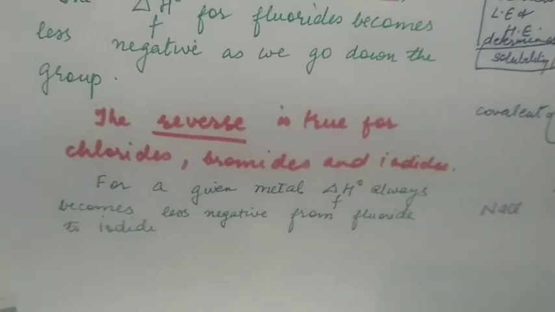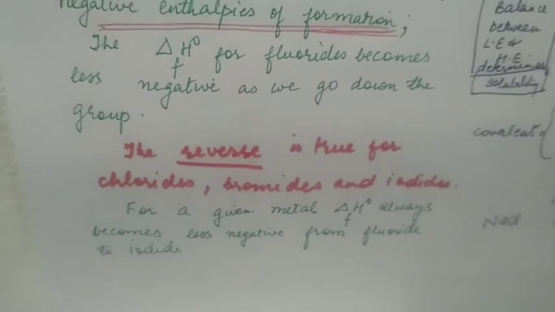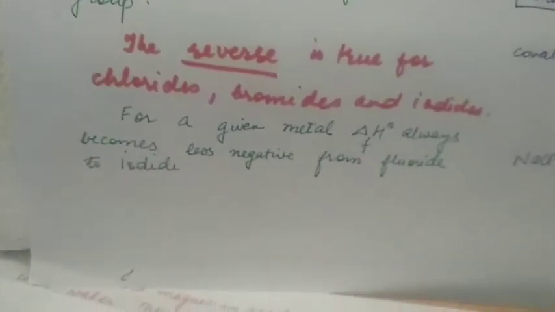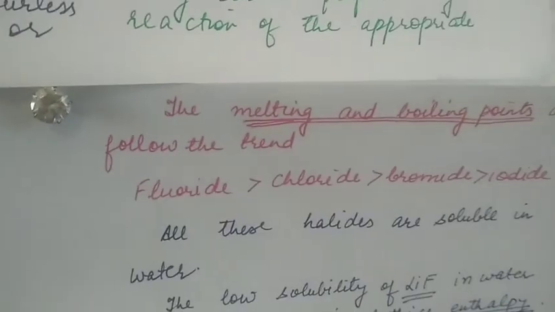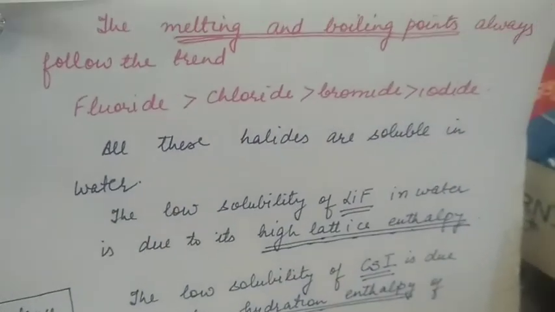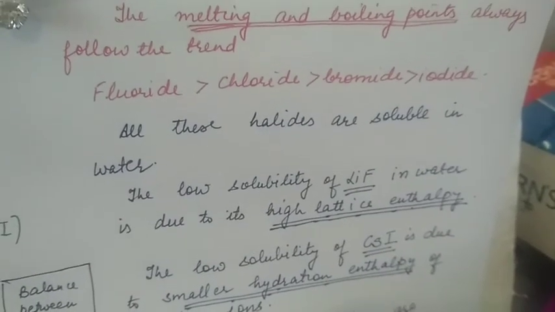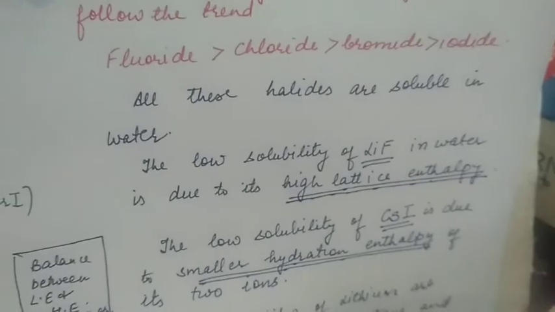For a given metal, the enthalpy change for formation always becomes less negative from fluoride to iodide. The melting and boiling points always follow this trend. Fluorides have highest melting and boiling points, and it will decrease down the group.